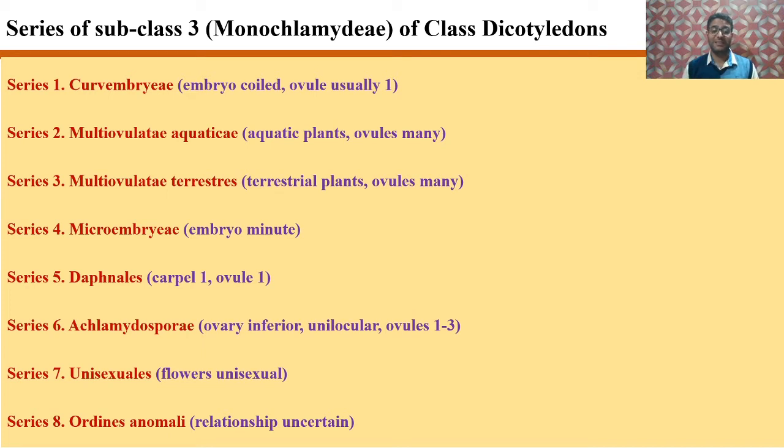Number 6 series is that of Achlamydosporae. This series includes those plants which bear inferior ovary, and unilocular ovary with 1 to 3 ovules. Number 7 series is that of Unisexuales, where the plants bear unisexual flowers. And the 8th and last series of the subclass Monochlamydeae is that of Ordines Anomali, where the relationship is uncertain.